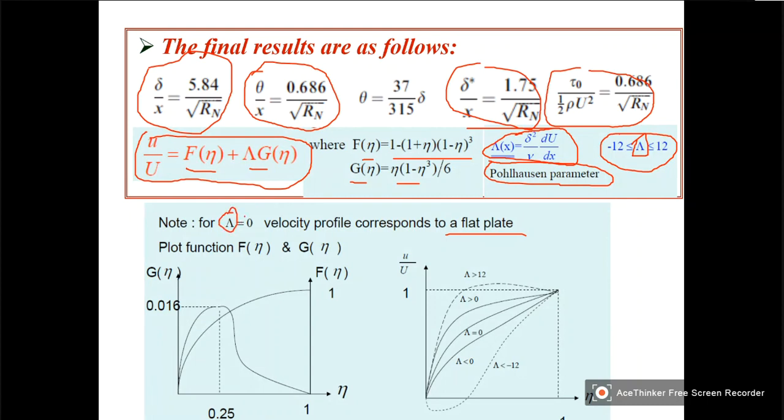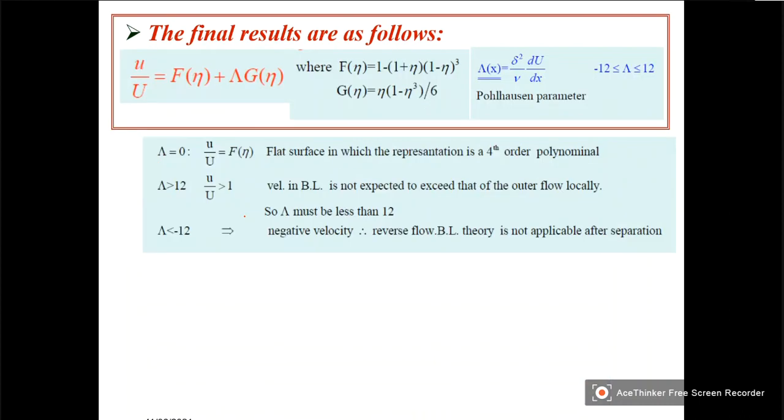Right? So lambda equal to 0 is what I told, flat surface, and for lambda greater than 12, the velocity in the boundary layer, u by U, will become greater than 1. So this is not an acceptable solution. Lambda less than minus 12 will give you a negative velocity.